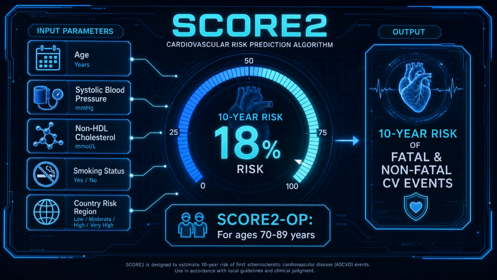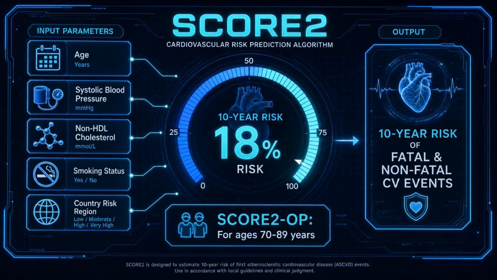The 2025 ESC guidelines emphasize a highly personalized, risk-based approach to lipid management. The cornerstone of this strategy is accurate risk prediction. The guidelines strongly recommend using the SCORE2 algorithm for individuals aged 40 to 69, and the SCORE2-OP algorithm for older persons aged 70 to 89.